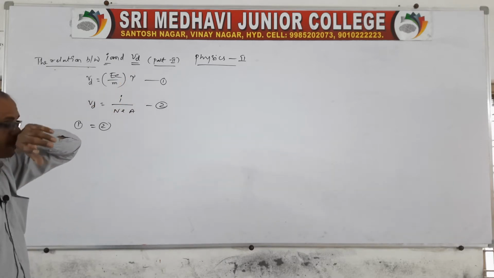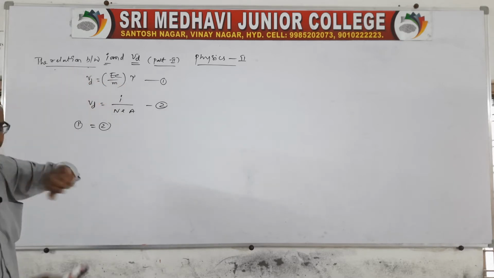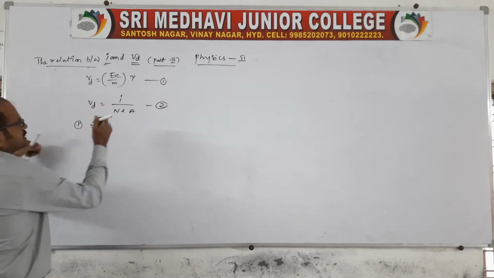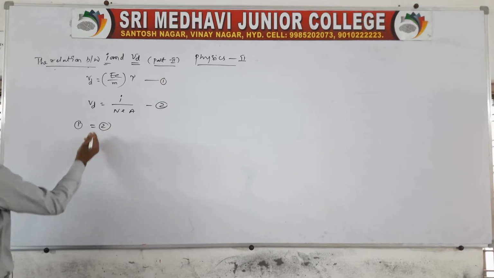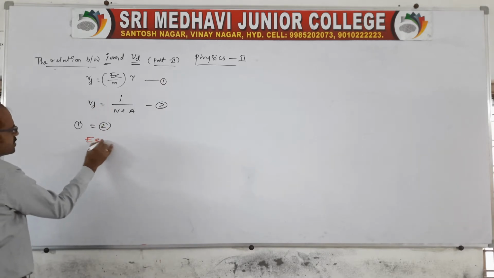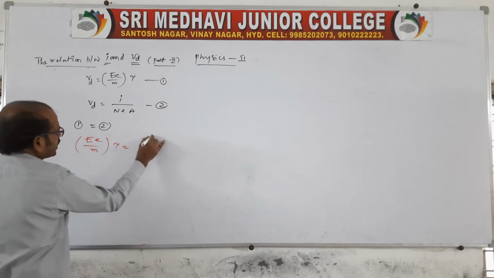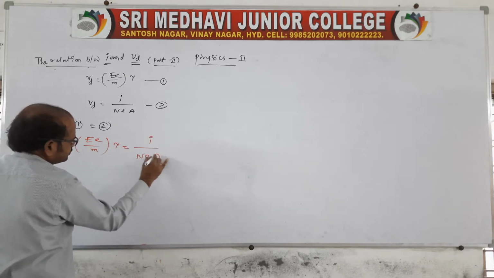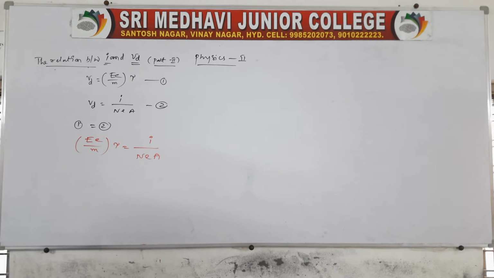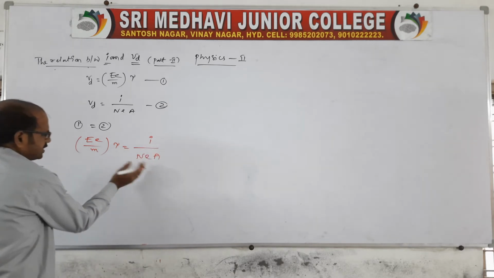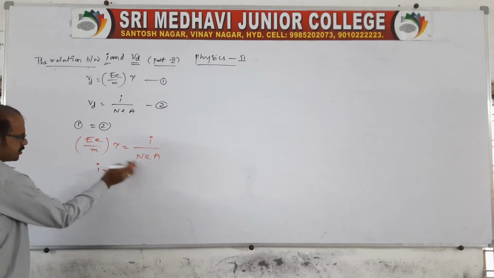This I also told you very clearly in the previous class. Now let us equate the two. Then E e by m into tau is equal to I by nEA. If I want current in terms of relaxation time, cross multiply.